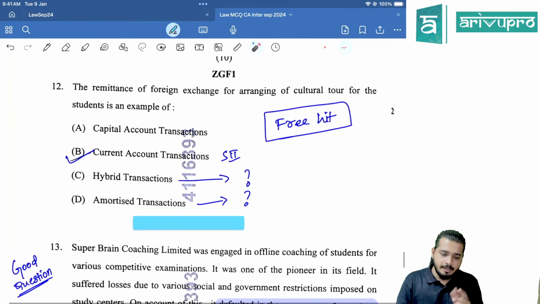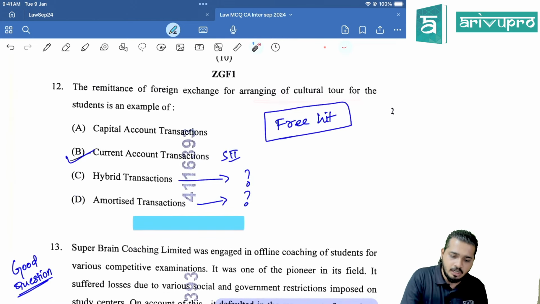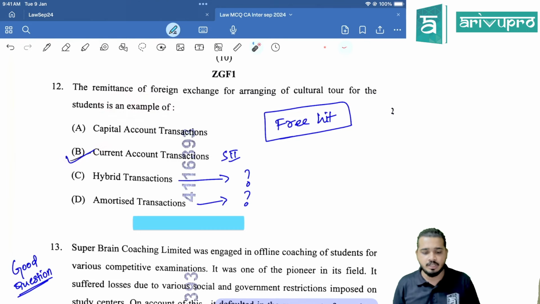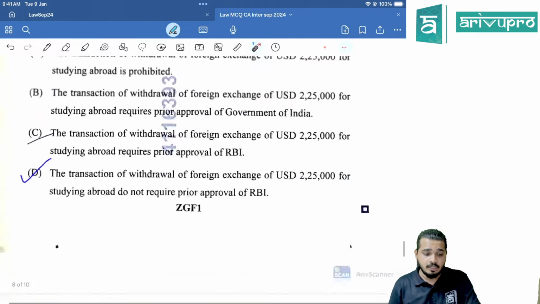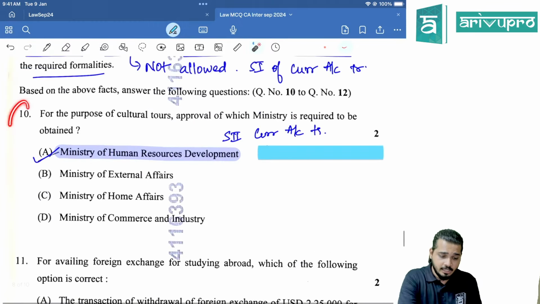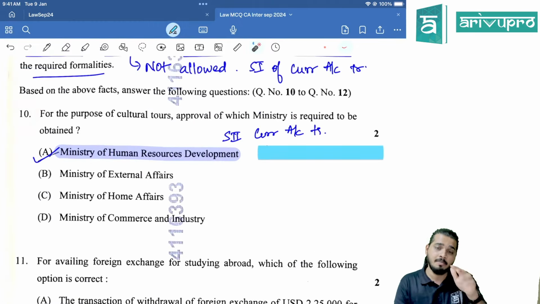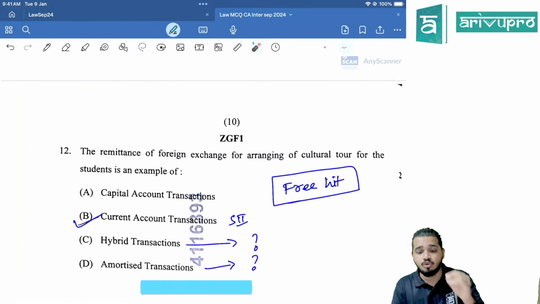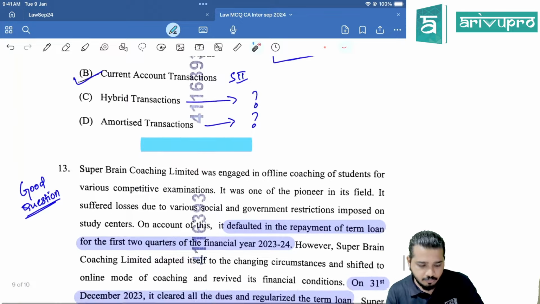12th one. Remittance of foreign exchange for arranging cultural tours is an example of what? It's a current account transaction. This question I have written clearly as a free hit, because if you remember it here itself, right? If you remember, this is from current account transaction. This is a free question given for you. It's like 2 marks given just like that, right?